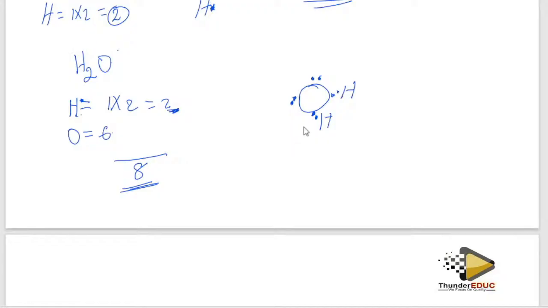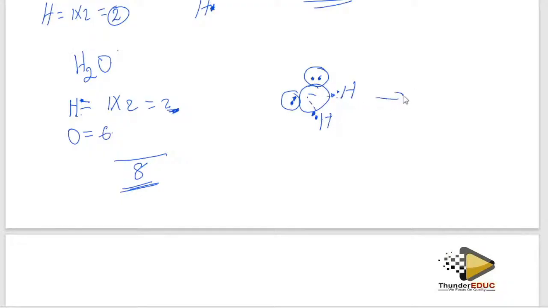You see? So meaning that I have 2 lone pairs. The 2 electrons which are not involved in the bonding, but they are found in the outermost shell. Those are what we call the lone pairs. And this will help us to know which type of shape water is having. You understand? Because it has lone pairs, so this is the diagram.